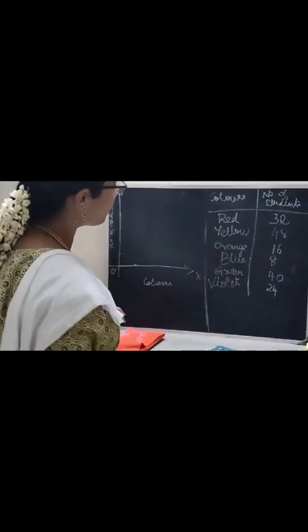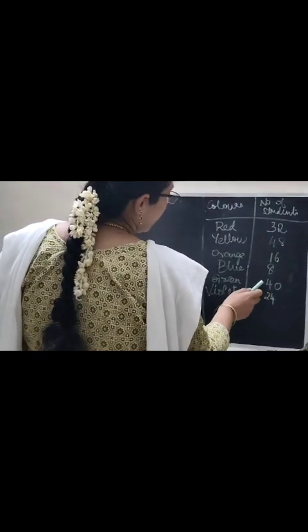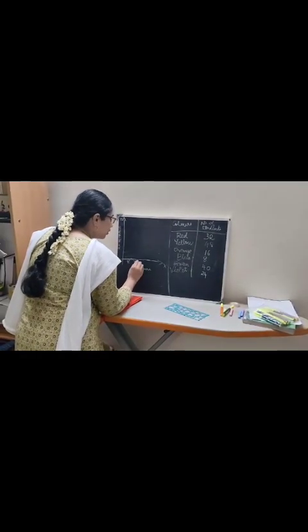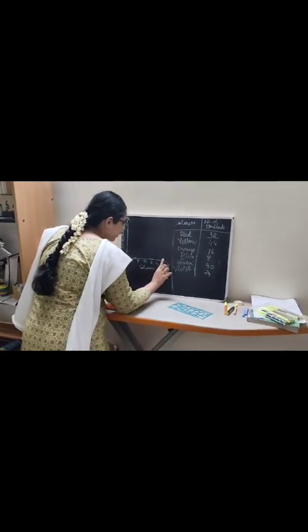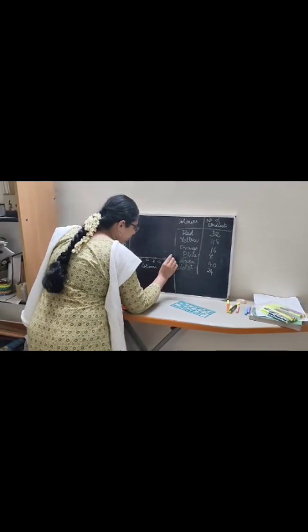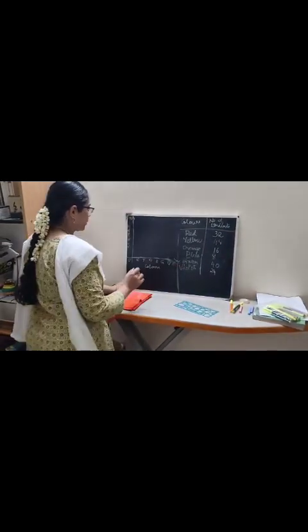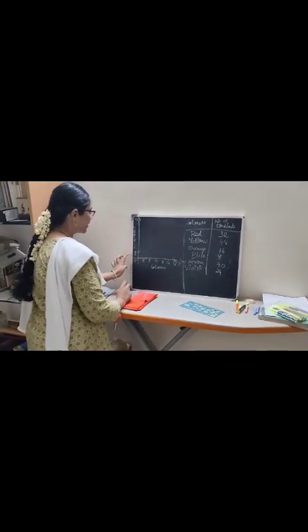How do you distribute these numbers? See the numbers, these are all multiples of 8. I'll write red color as R, Y, O, orange, blue, green and violet. Okay. So, we are distributing the number of students by 8.